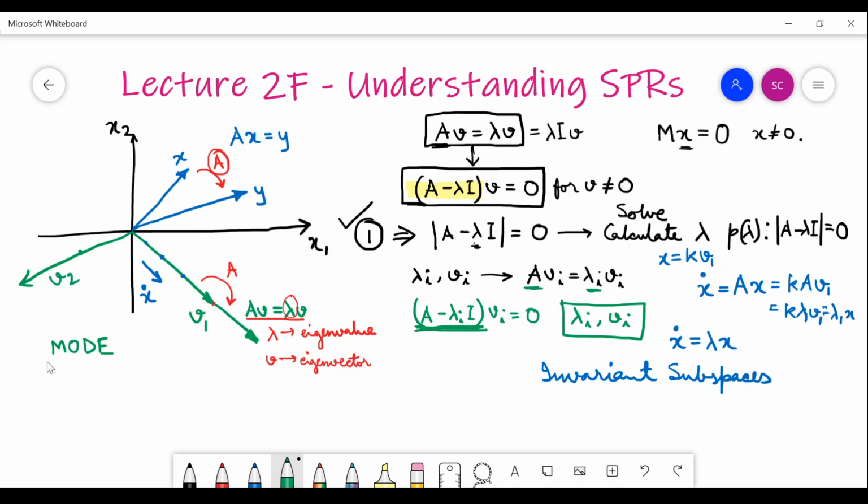Modes of the system, basically what we mean is the modes of motion of the system, modes of dynamics of the system. So the word mode is used, which is not exactly the same as the eigenvalue or the eigenvector, but it is a certain mode of operation, a certain state of being. So this is a mode of your system's evolution. The system evolves in this direction.